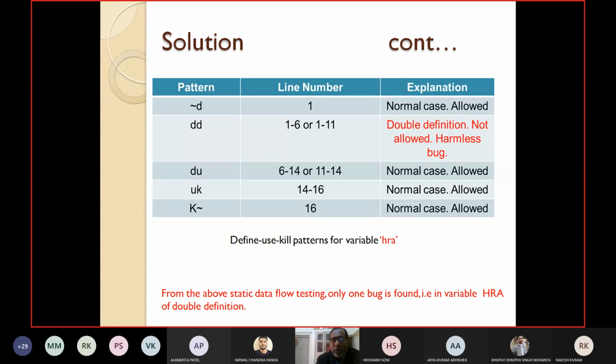From the above static data flow testing, only one bug is found. What is that? In variable HRA, a double definition. This is a bug. This is how we can perform static data flow analysis or static data flow testing. This may help you in finding some of the bugs. This is all about static data flow testing.